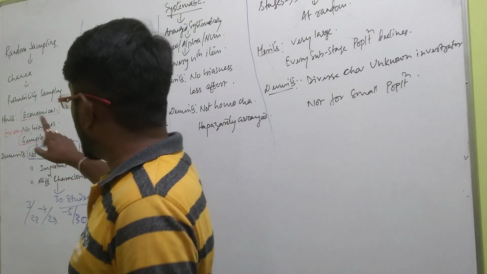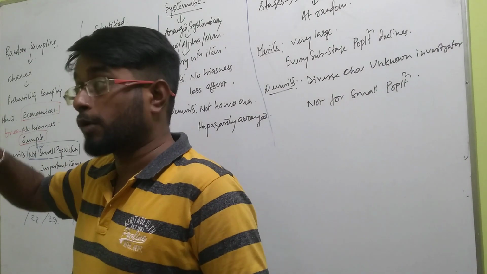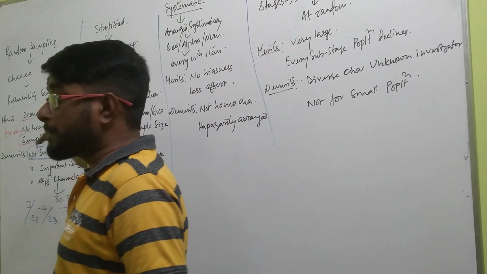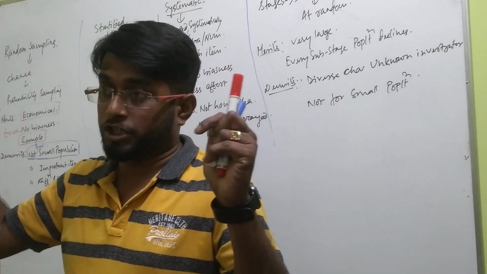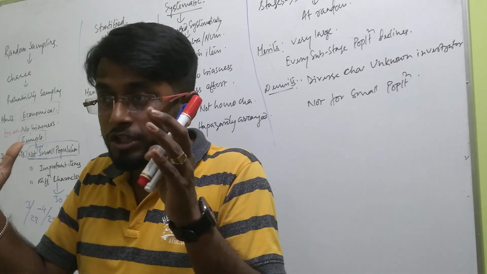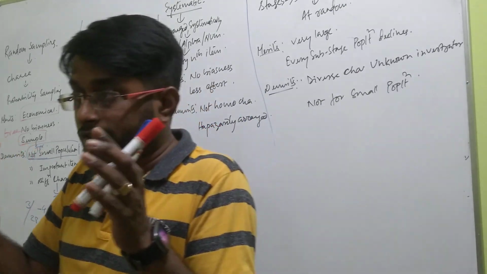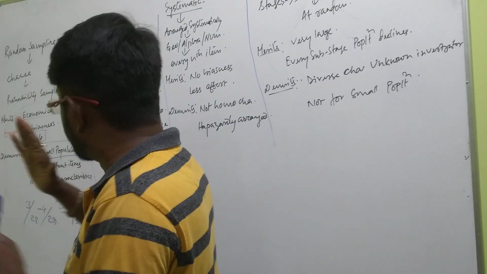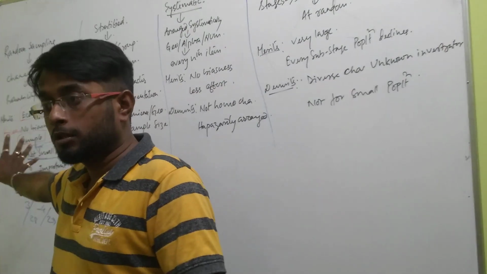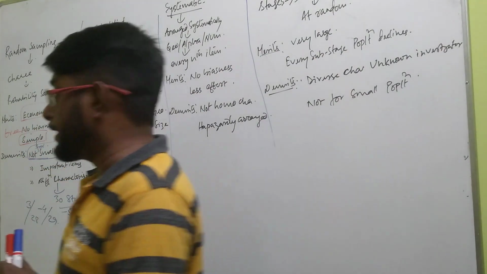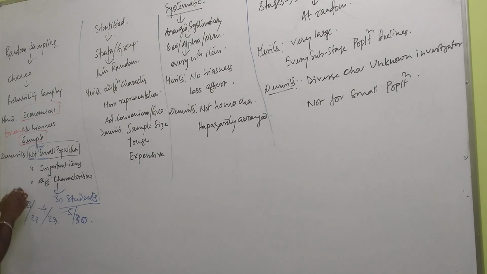That is, random sampling, you can say it is one of the merit also, that random sampling is good for big population size. If the population size is small, if the population is 70, 80, 100, 150, then random sampling is not a good method. That is, the demerit is random sampling method is not good for small population size. It is actually for large population. Understood?